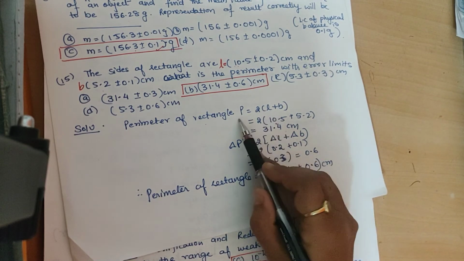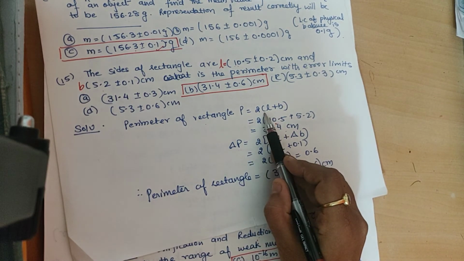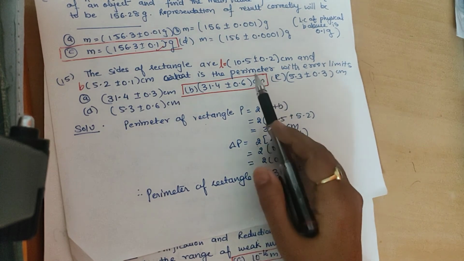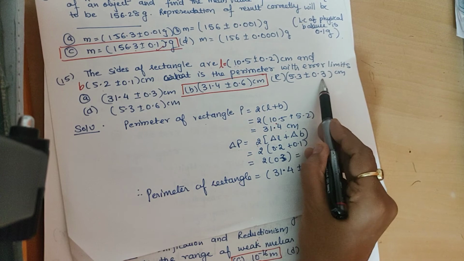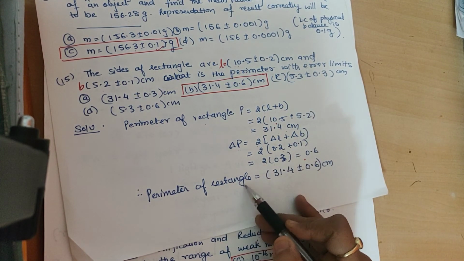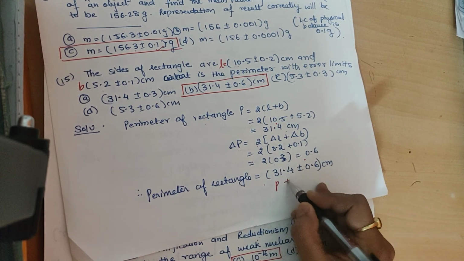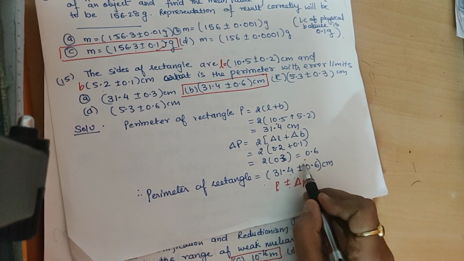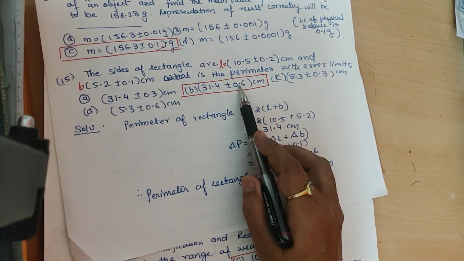So from this, by using the law of propagation of errors, delta P is equal to 2 times delta L plus delta B. We have been given delta L also, delta B also. Just substitute, you will get 0.6. So the perimeter comes out to be P plus or minus delta P, that is 31.4 plus or minus 0.6. So the required answer is this.